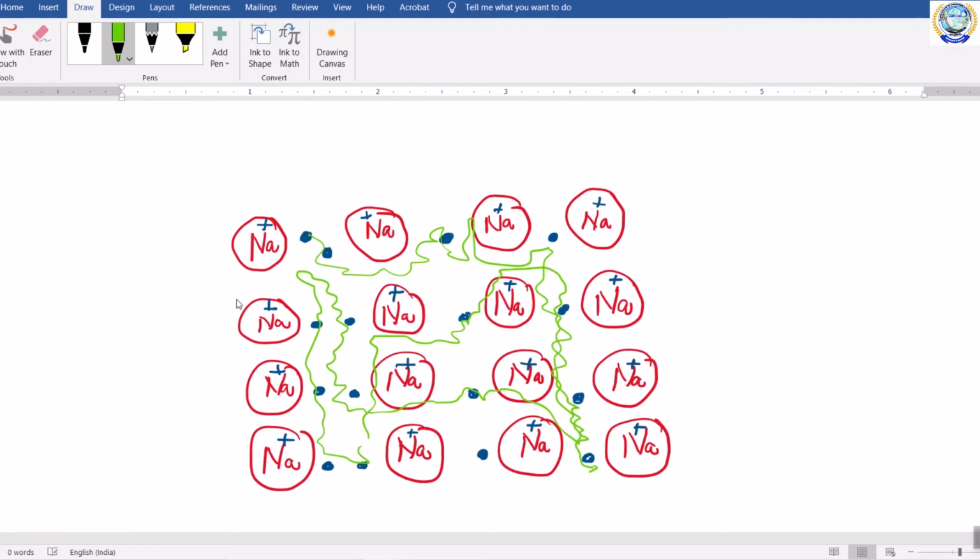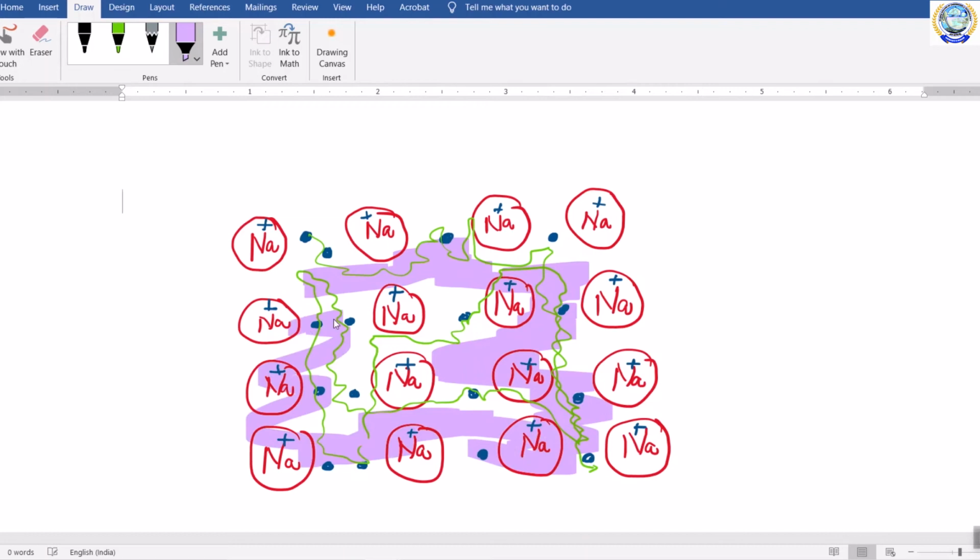As a result, you will get an electron cloud. That means I am writing all these electrons at one place as an electron cloud. This cloud contains negative charge. Why am I saying that this is negative charge? Because it contains all electrons.